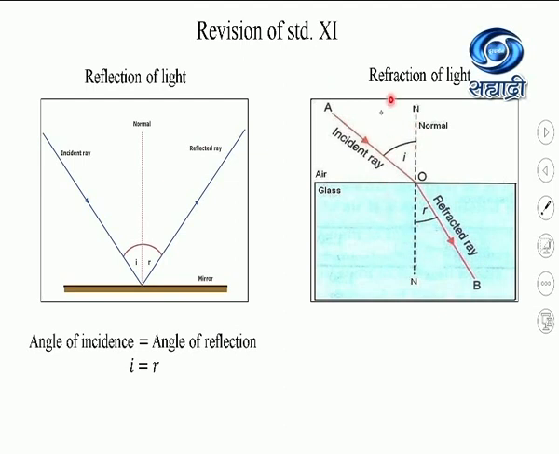If N1 is the refractive index of medium 1 and N2 is the refractive index of medium 2, then the ratio of the sine of the angle of incidence to the sine of the angle of refraction is equal to the ratio of the refractive index of medium 2 to the refractive index of medium 1. So we can write sin I upon sin R is equal to N2 upon N1. So N1 sin I is equal to N2 sin R. This is also called Snell's law.